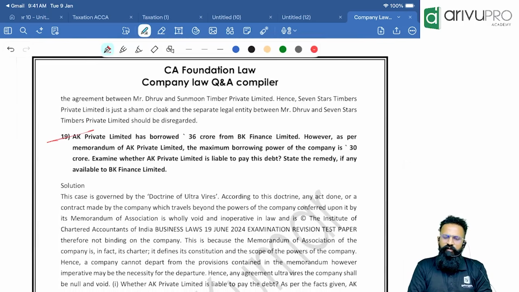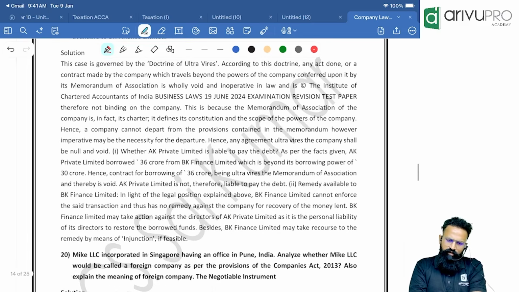AK Private Limited has borrowed 36 crores from BK Finance Limited. However, as per MOA, the maximum borrowing power of the company is 30 crore. Examine whether AK Private Limited is liable to pay its debt. State the remedy if any available to BK Finance Limited. People, this is again one more question asked in your exam only. In this, they have said, people, here they are given AK Private Limited is not therefore liable to pay the debt.